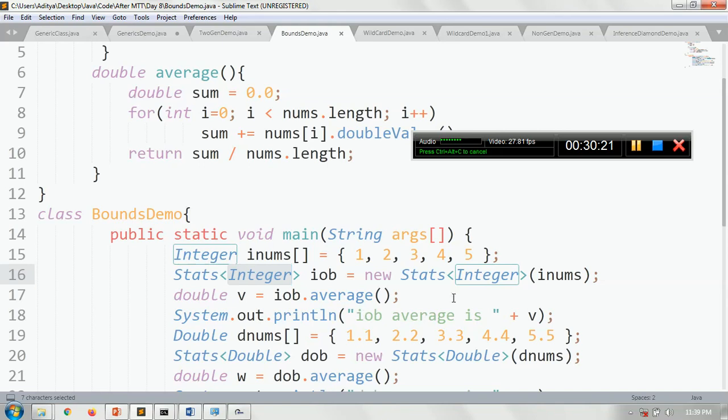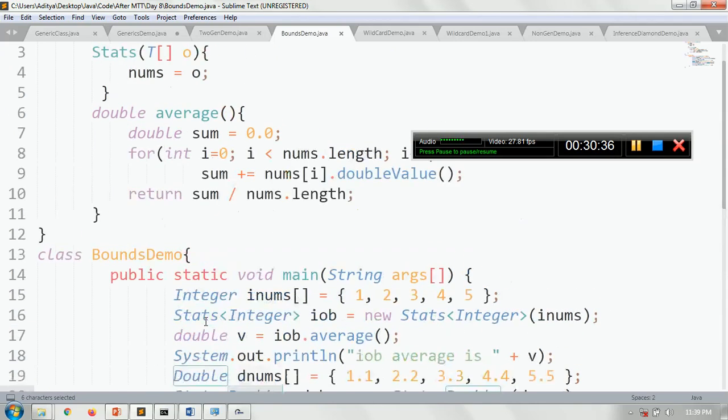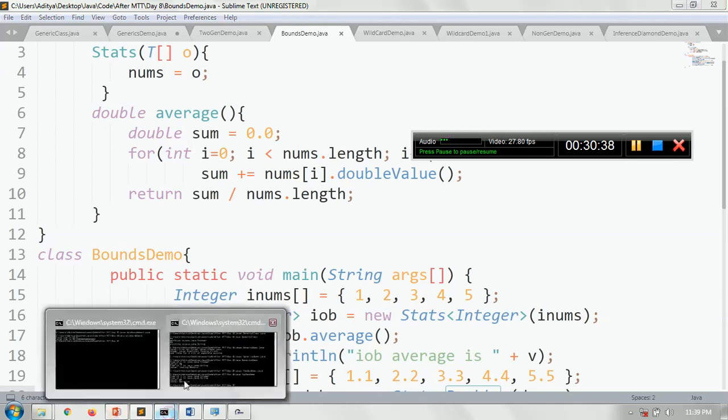Okay, this is the average I have. Then I can create dnums. The type of dnums is Double, and the type information is Double again. Double is a child class of Number. This will work fine, and you can find the averages here. Let me execute the code and see what happens in this case.